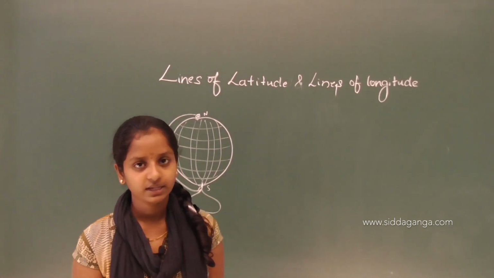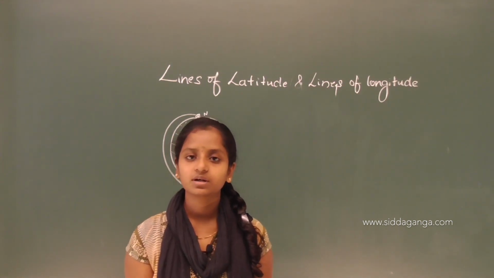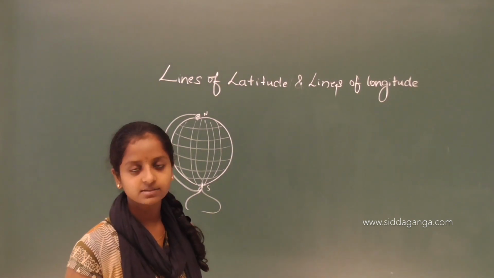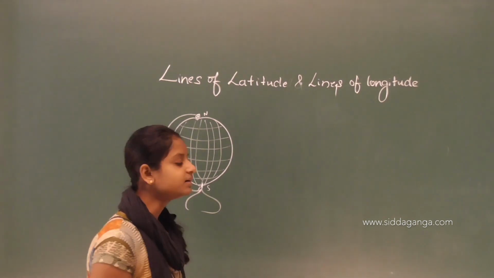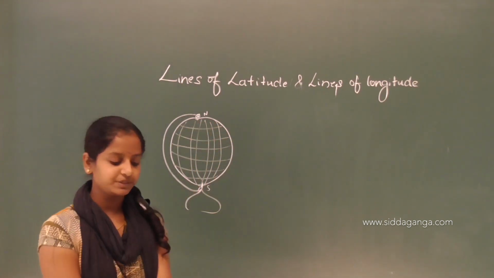We'll see next. The earth is like a sphere. As we already learned in the previous classes, the earth is like a sphere.